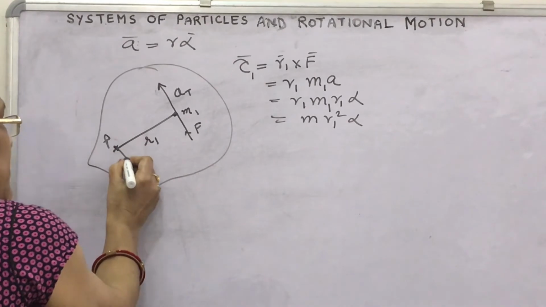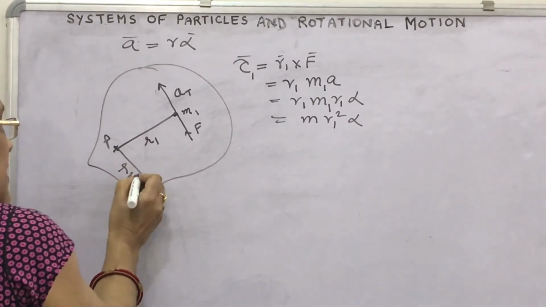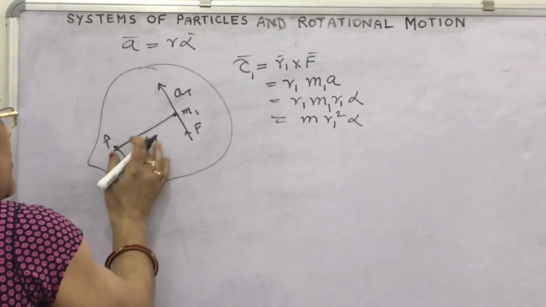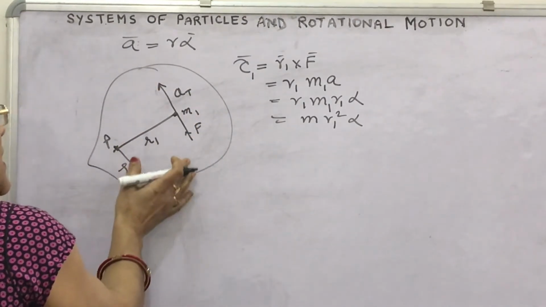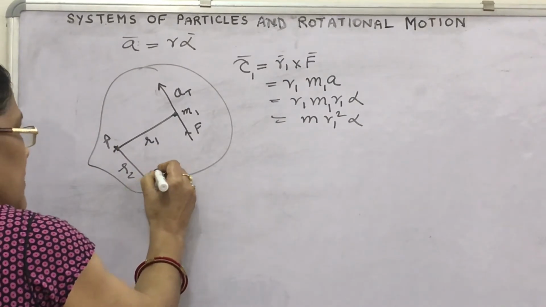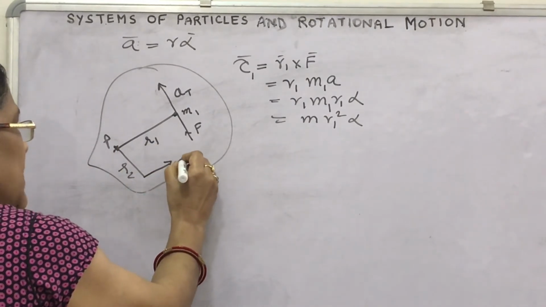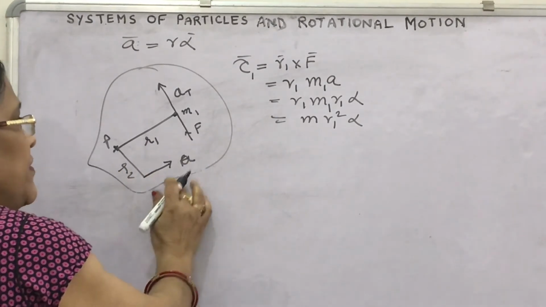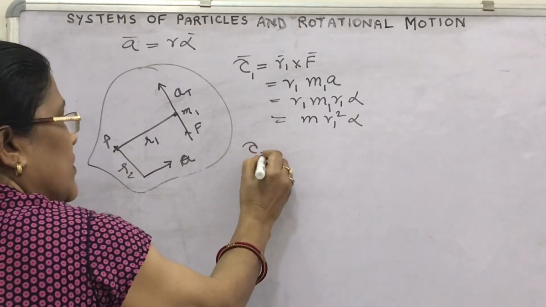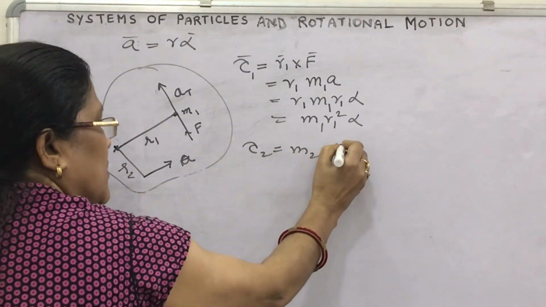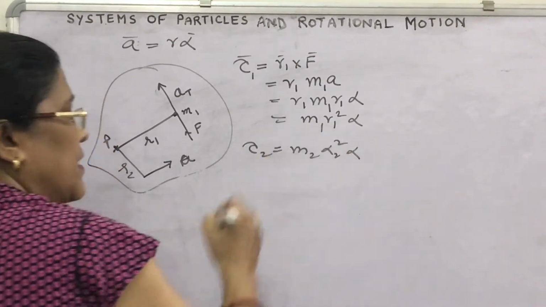For the second particle, take the particle at distance r2 with the object pivoted at P and rotating about this point P. The force applied here, if this is F, produces acceleration. In the same way, what can you write for torque 2? This will be m2 r2 square alpha.